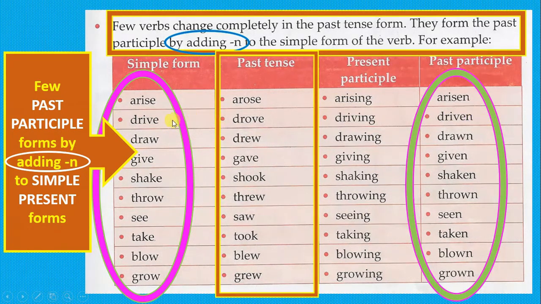So the simple form plus n is the past participle form. Give plus n, given. Shake plus n, shaken, past participle. Similarly, all these verbs.